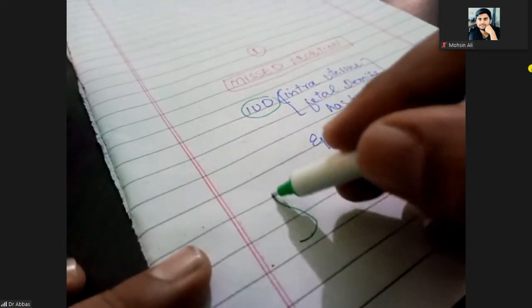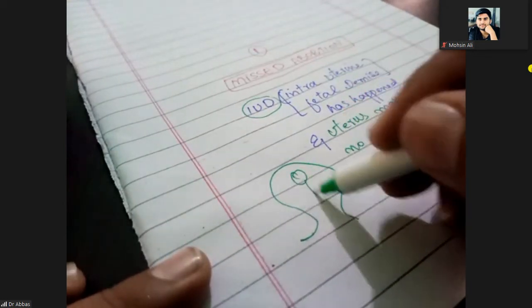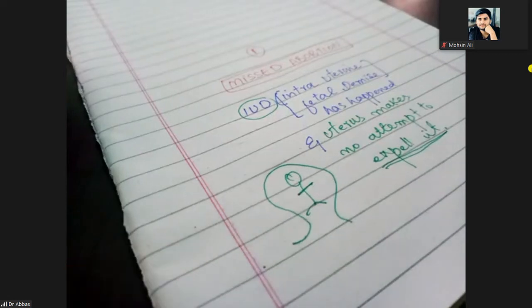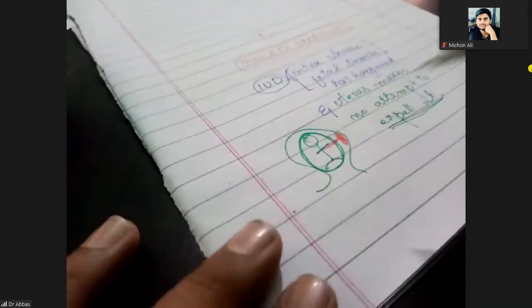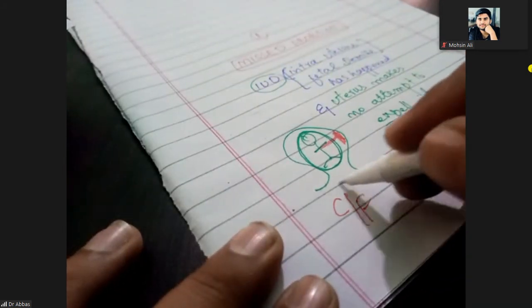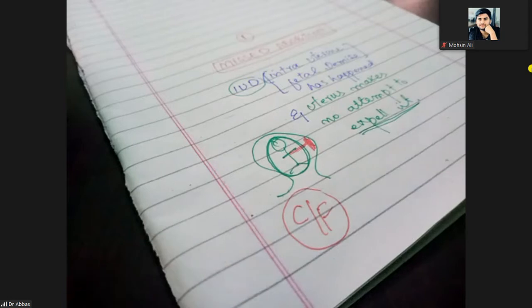It means the baby is inside the uterine cavity, but that baby is a dead baby. So when the baby is dead, keep in mind, these are the amniotic membranes, and this is the placenta. The baby is dead. The baby is not getting any nutrition from the placenta through the umbilical cord. So what will be the clinical presentation? How will you call it abortion?